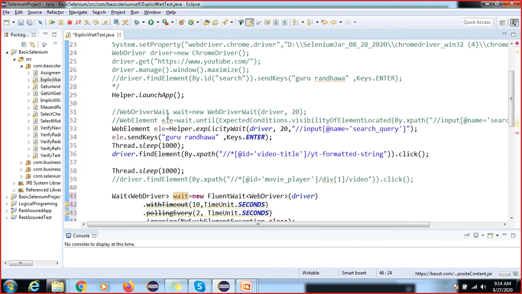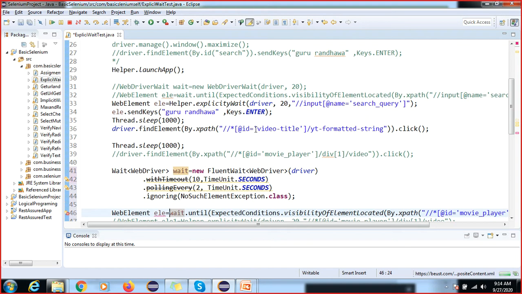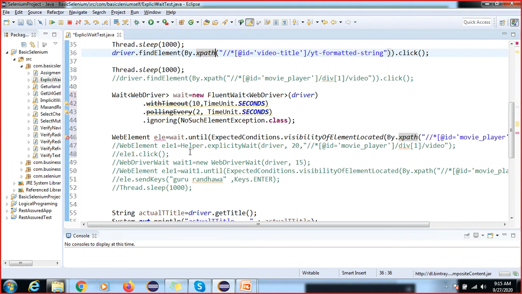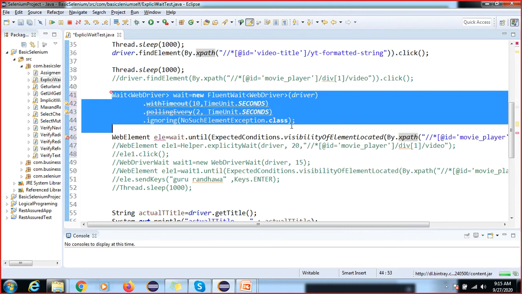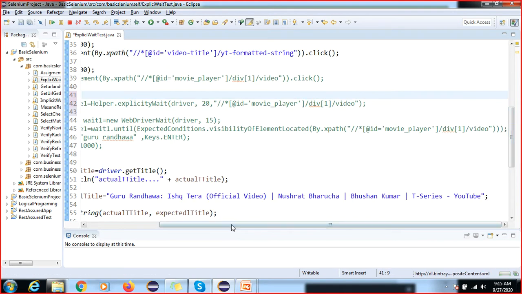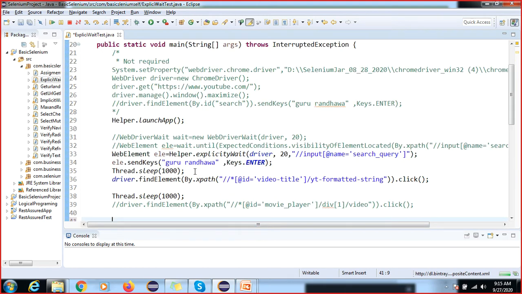So what are the steps we are trying to do? This will enter and click on that. I have to apply this not here, because here we are not getting any exception, we are getting it here only, right?